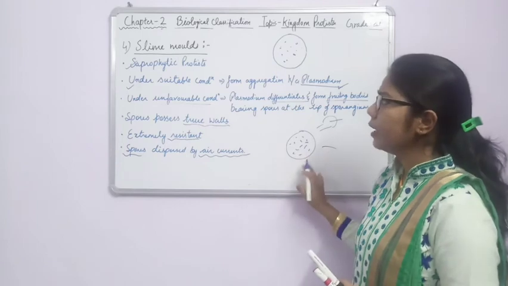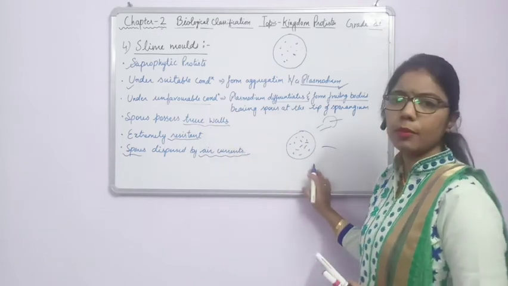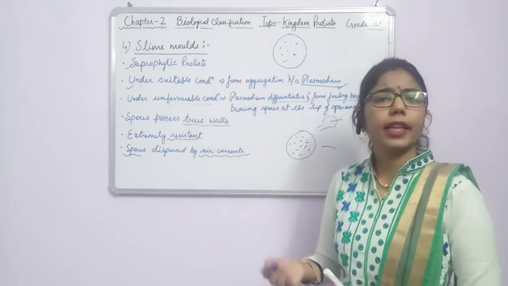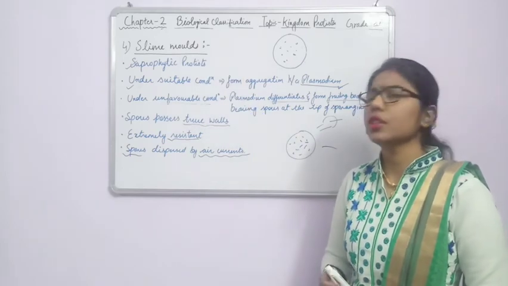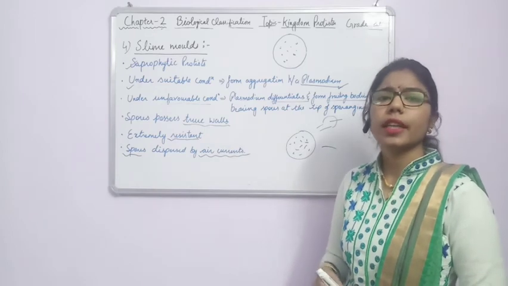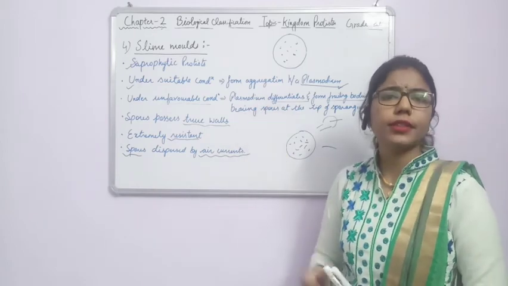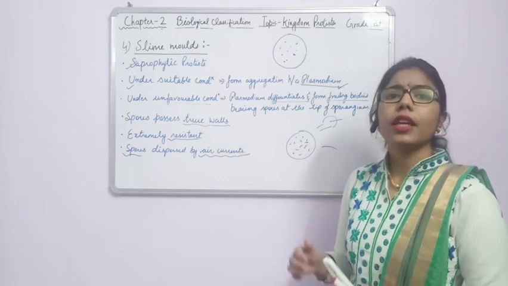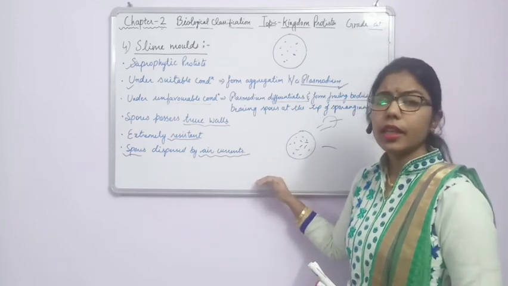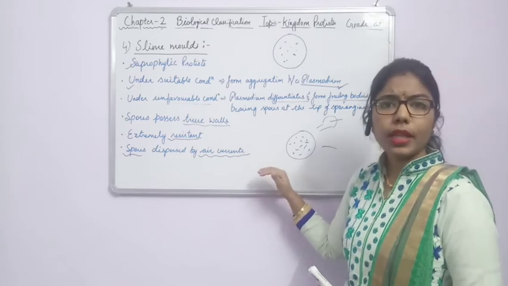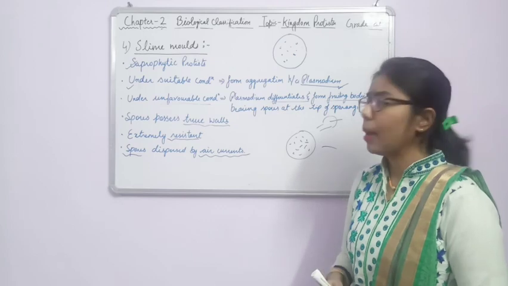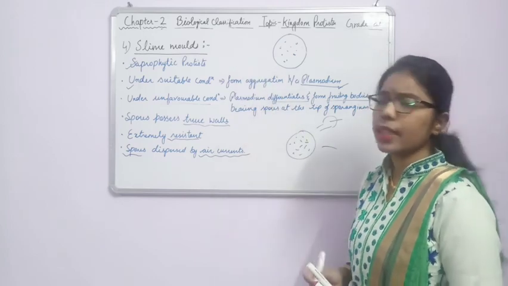Fine. So here is the conclusion of the slime molds. They are saprophytic, living on dead and decaying matter, and the common features of slime molds with the other three members are that they are also unicellular in structure. Instead of prokaryotic, they are eukaryotic, with a proper cell wall, and there is a proper nucleus or nuclear membrane. So this is all about the slime molds.